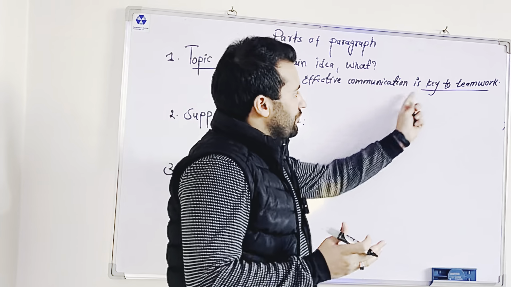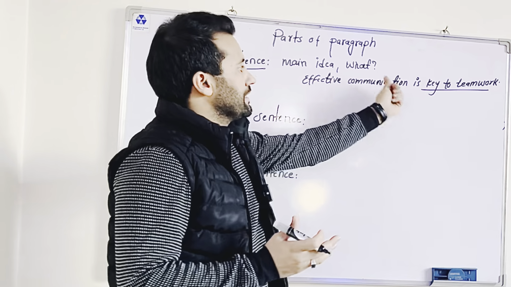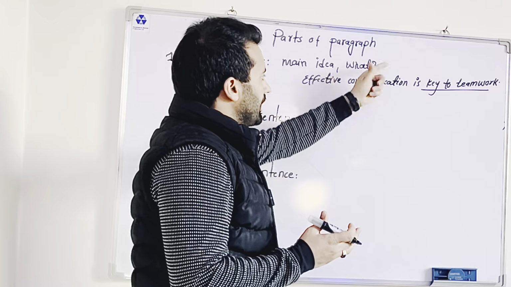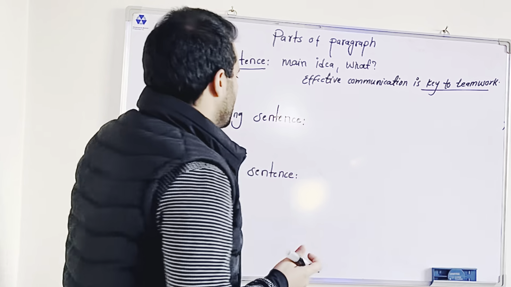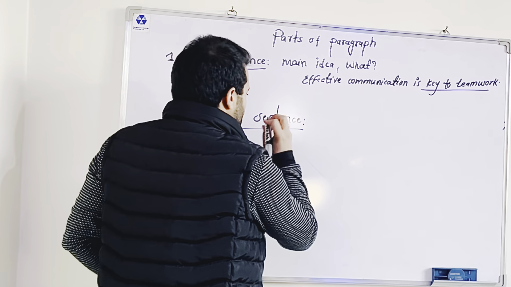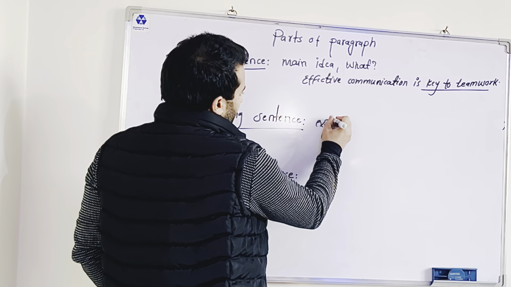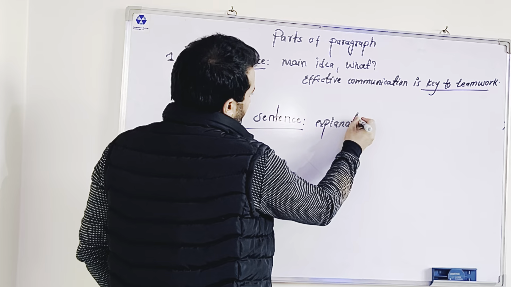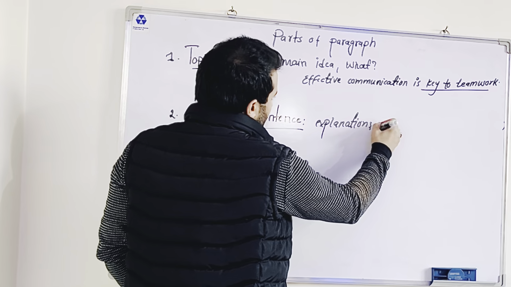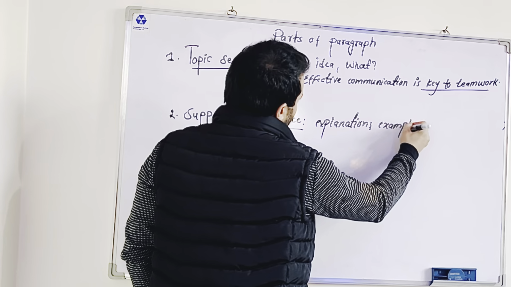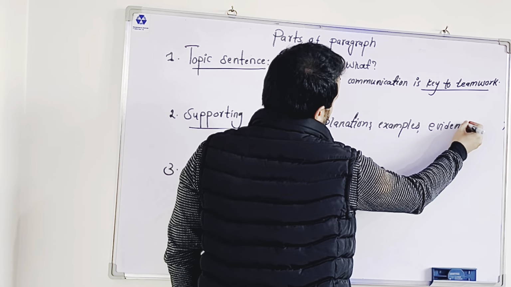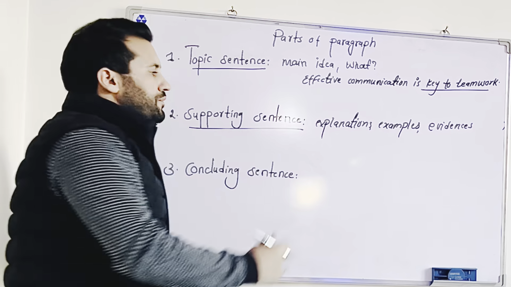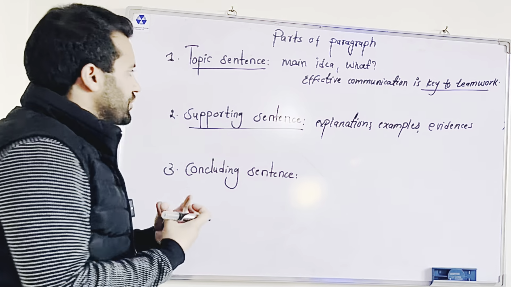Okay, we identified the main idea in this sentence: it is key to teamwork. In the supporting sentence, we provide more explanations, we provide examples, and we provide evidence. In this part, we have more information.